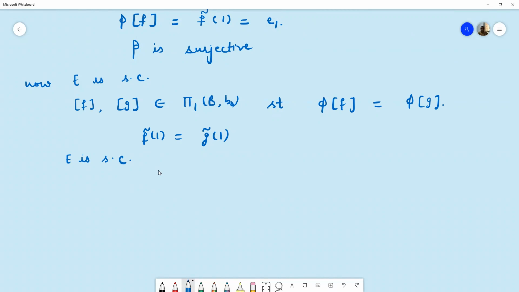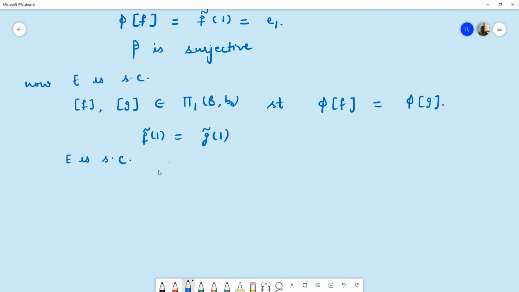So there is a path homotopy in space E between F curl and G curl, because F curl and G curl both are paths which are liftings of F and G starting at point E naught. So their starting points are the same. And secondly, we have proved F curl 1 is equal to G curl 1, which means they have the same endpoints. And we know whenever the space is simply connected, any two paths which start and end at the same points are homotopic to each other.